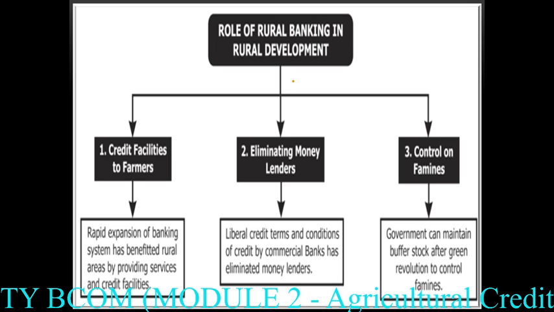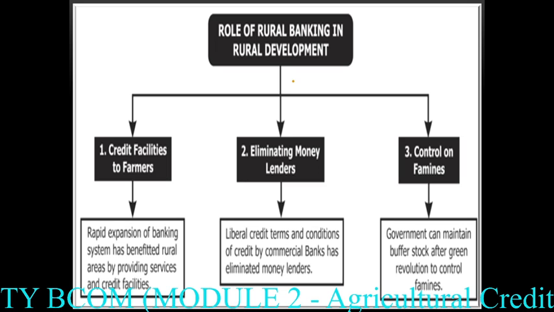First one is credit facilities to the farmer. These banks provide credit to the farmer, whether that farmer is small, marginal, or rich, so that they can start their business and do a rapid expansion of their business in the agricultural activity. These banks also provide credit facilities to the farmers for rural development purposes.